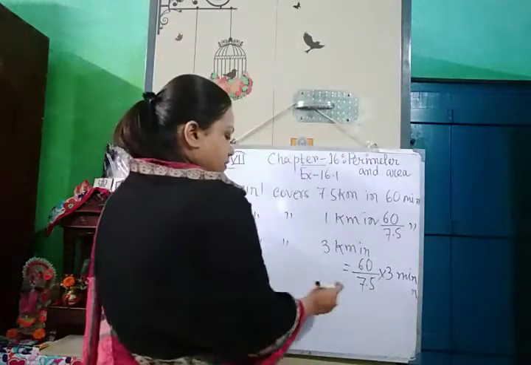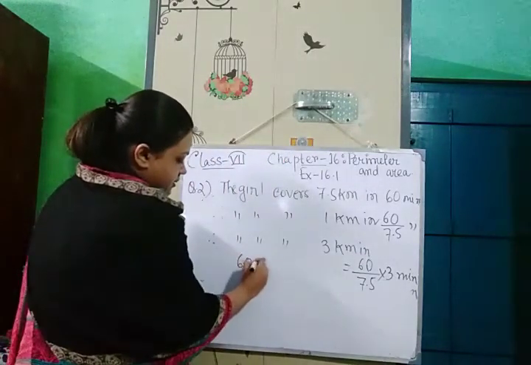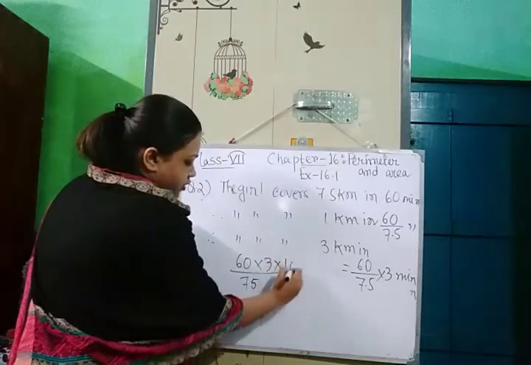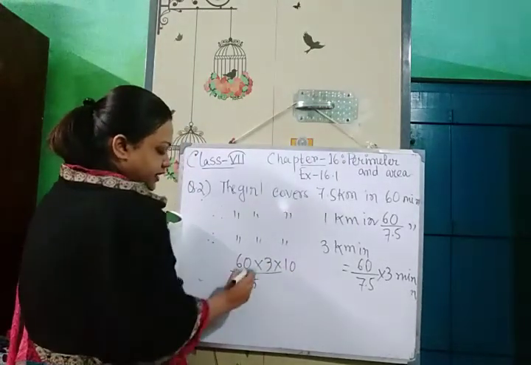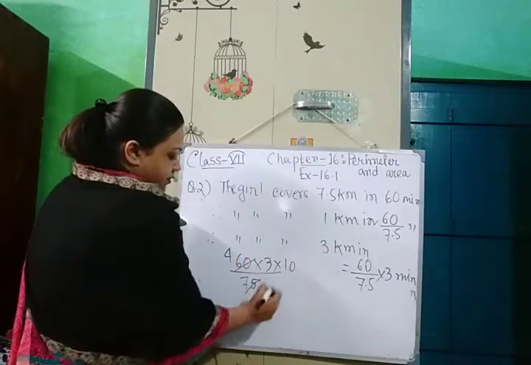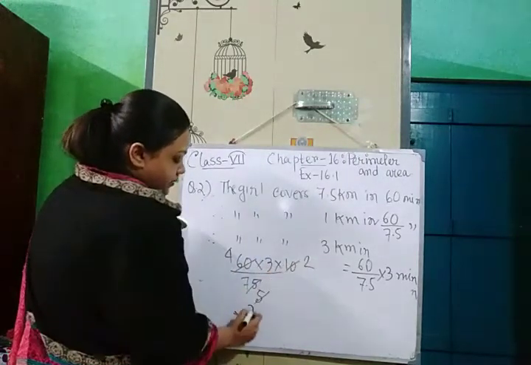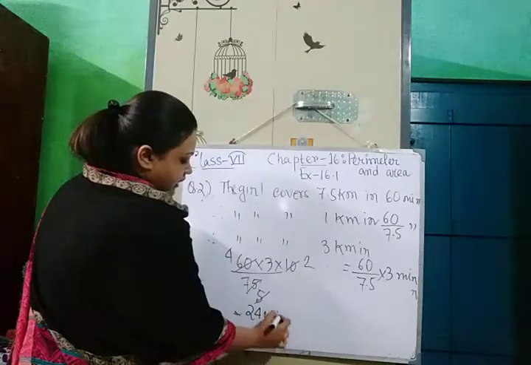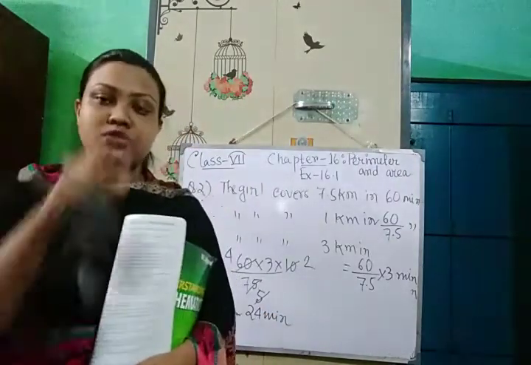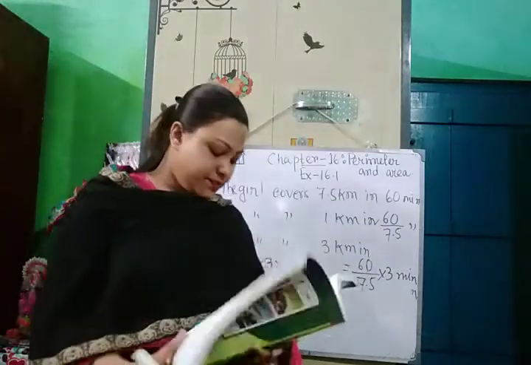So now we will do the cancellation. 60 into 3 divided by 7.5 into 10. To omit this point I am multiplying here 10. 15 4s are 60, 15 5s are 75, 5 1s are 5, 5 2s are 10. So it's 4 3s are 12, 12 2s are 24. 24 minutes she will take to cover the distance 5 times, to cover 5 rounds of the park. Okay. So I hope this is clear.